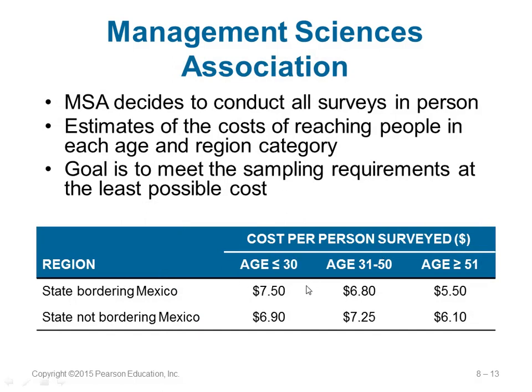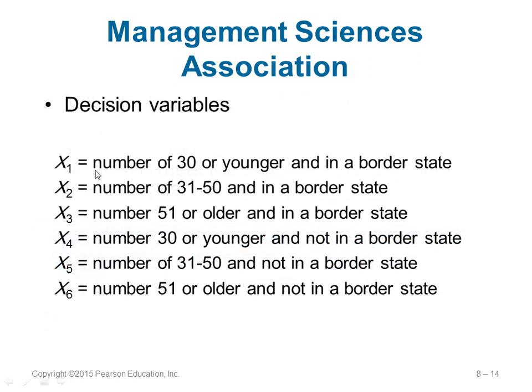So this is the expenditure they have to face if they survey in a state that is bordering Mexico. For less than 30, it is the amount here. For 31 to 50, the cost is all given. So now we are going to see what is the least possible cost that could be attained. So they will say X1 is the number of 30 or younger aged people, the head in a border state, meaning a state bordering Mexico.